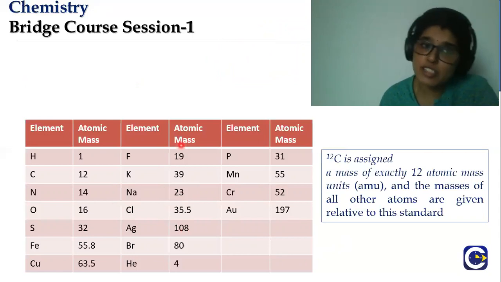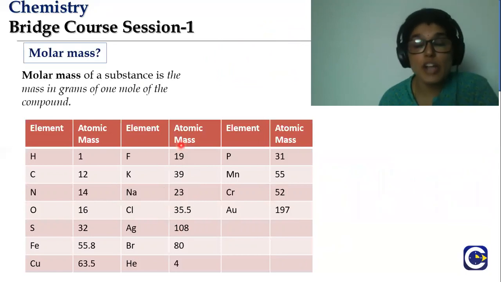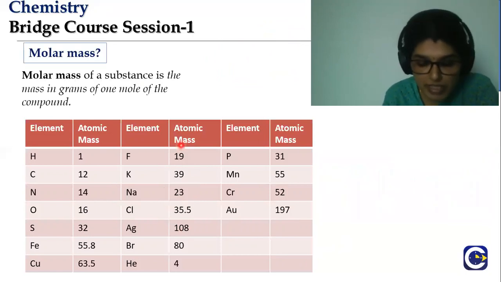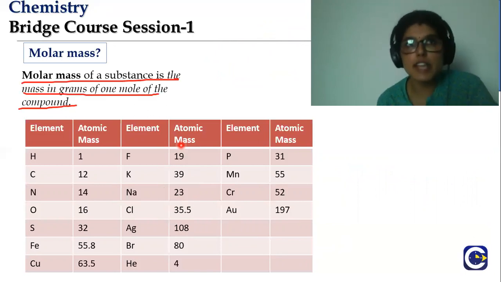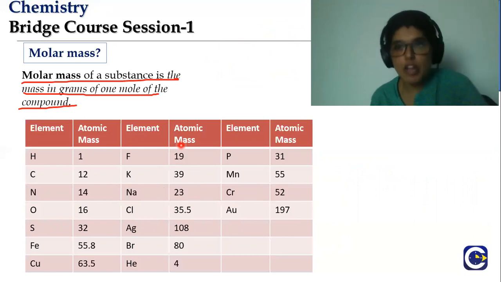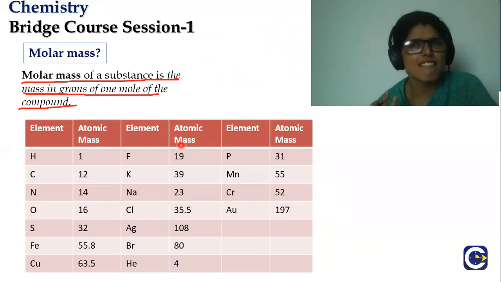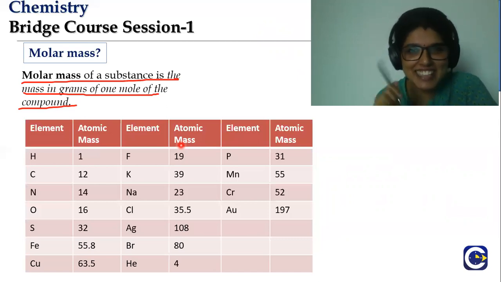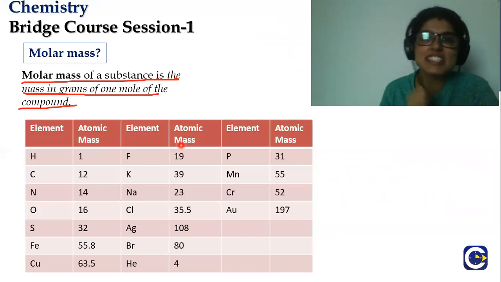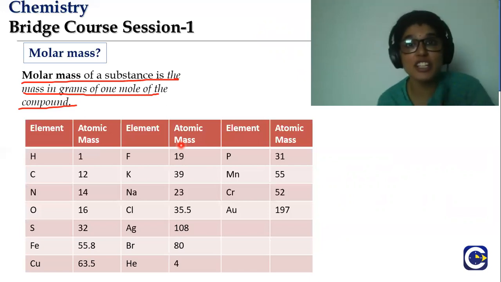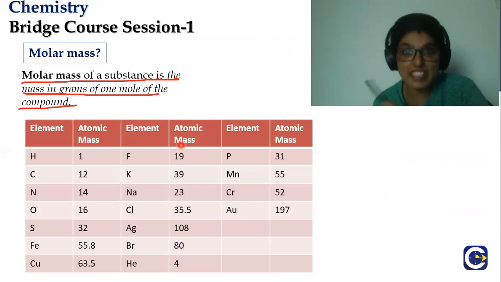Now we know what atomic mass is. What is molar mass? Molar mass is the mass in grams present in 1 mole of a compound. Just like for length you have the meter, for temperature you have, is it Celsius? Is it Fahrenheit? It's Kelvin. Remember that. For temperature, it is Kelvin. That is the standard unit which you learned way back in your 6th or 7th standard.